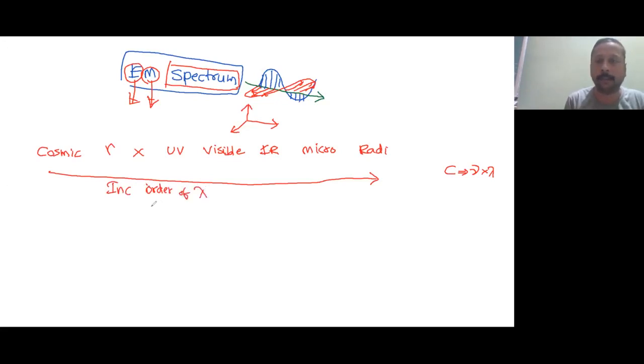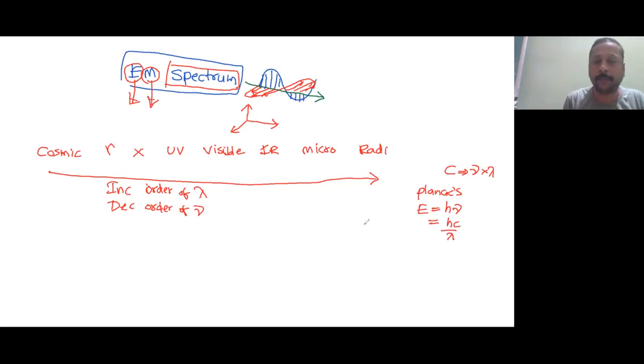If we are assuming that these are arranged in the increasing order of wavelength, we can also say the same thing in terms of decreasing order of frequency. Increasing order of wavelength or decreasing order of frequency. According to Planck's theory, electromagnetic waves have some energy and frequency, and energy is directly proportional to frequency. Therefore, we can write E is equal to h nu, or we can also write it as E is equal to hc upon lambda.